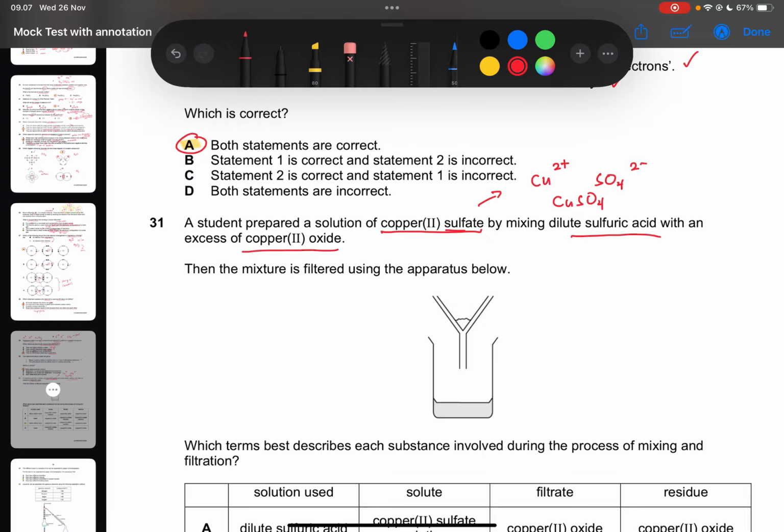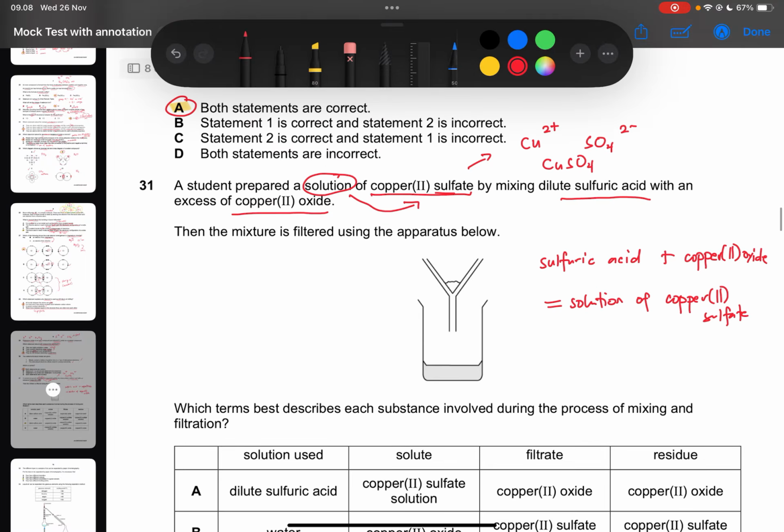A student prepared a solution. So how does he prepare a solution of copper 2 sulfate? So he added sulfuric acid and excess of copper 2 oxide. So when they add it, it will form a solution of copper 2 sulfate. Okay. Later in term 3, term 4, we will learn more on how this is done when we study